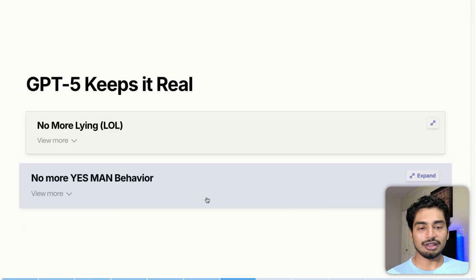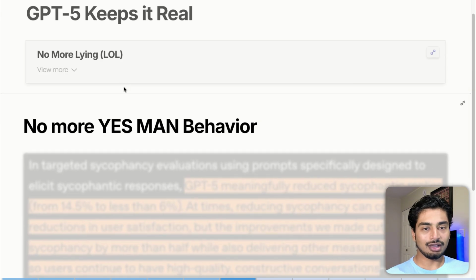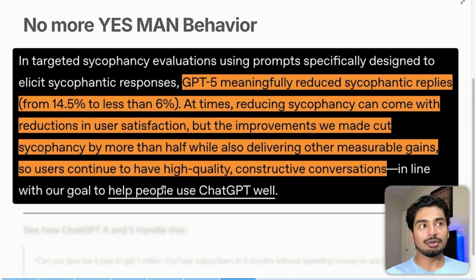All right, that's great. And then finally, no more yes man behavior. This is great because sycophancy is like a disease, not only for AI, but for people as well. If you're around people that always agree with what you're saying and never challenge you on your ideas, it's very hard to get real feedback, and you need real feedback to grow and do things. All right, so GPT-5 meaningfully reduced sycophantic replies from 14.5 to 6%. And this is great because sometimes it could come with reductions in user satisfaction because people always want to hear yes. They don't like to be challenged. So user satisfaction goes down, but improvements go up in terms of constructive conversations, which is what AI is here for. It's not here to say yes to everything. It's here to challenge your ideas and genuinely help you get to the next level for business, mental health.